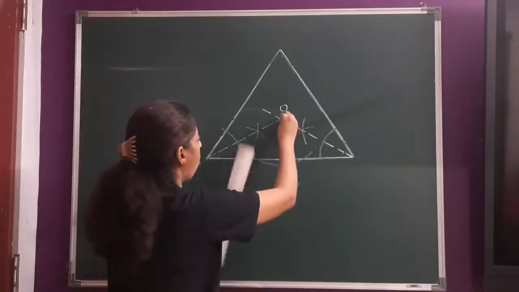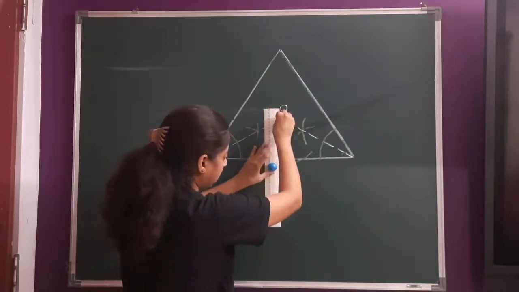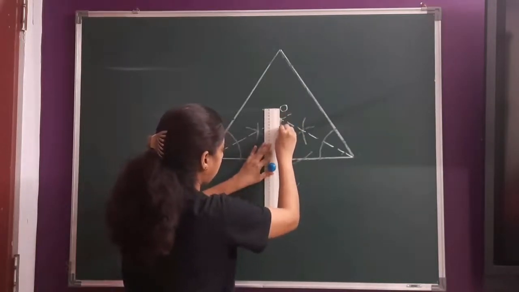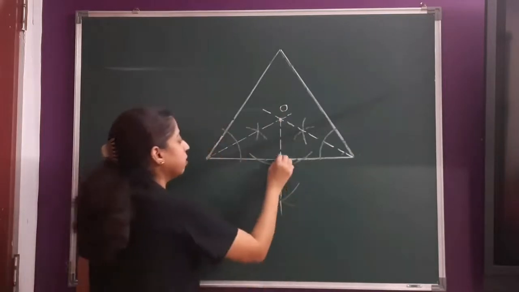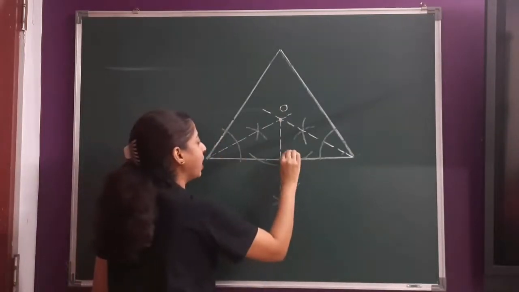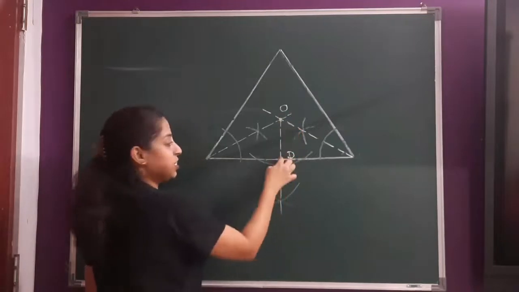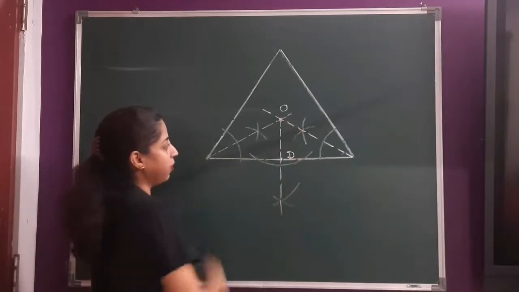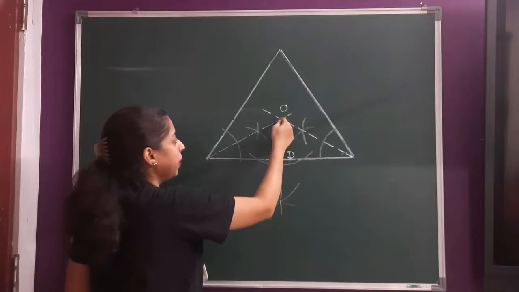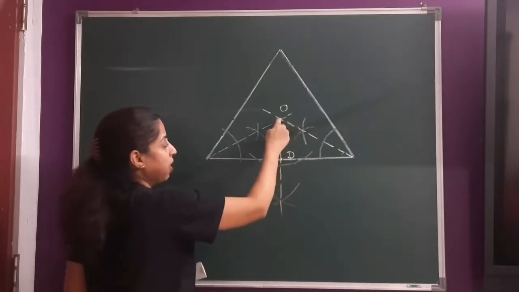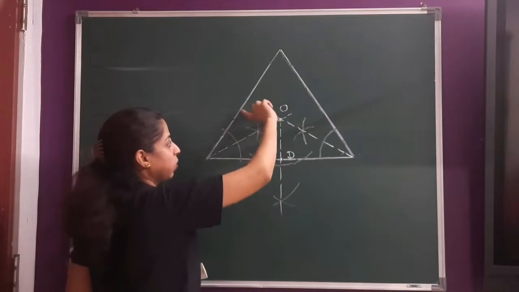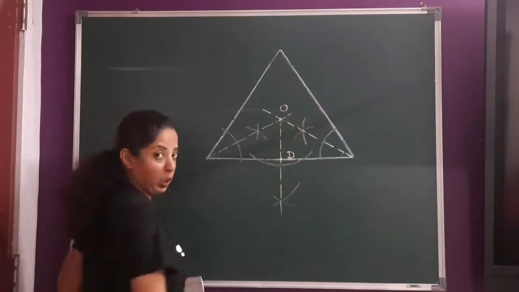Let me join this O and this with a dotted line. Now this OD is my radius, because this is now the perpendicular distance. So this perpendicular distance of the center from this side is OD. If I draw a perpendicular, this will be equal and this perpendicular will also be equal.